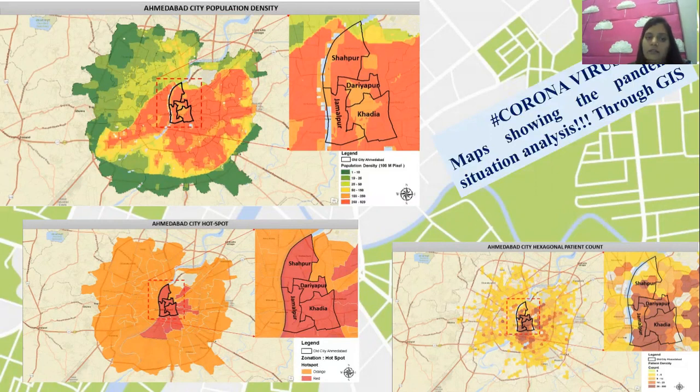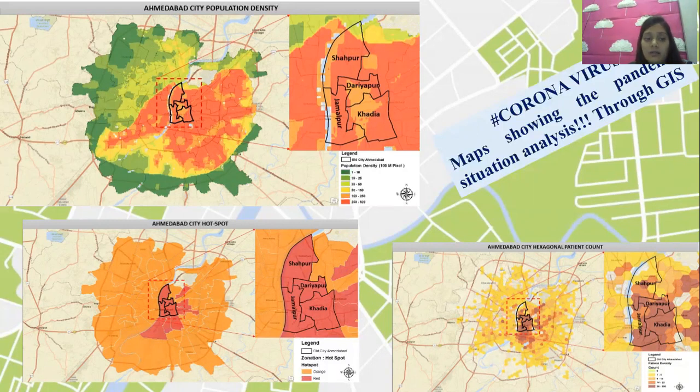This is very much useful. This map is prepared using population density information, which is available every year because the government has that data: population density, growth rate, death rate, and from that we can make this map. And now we will analyze which part of the city is more affected.